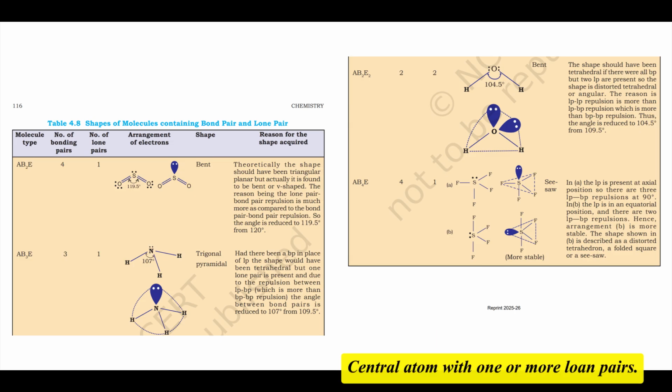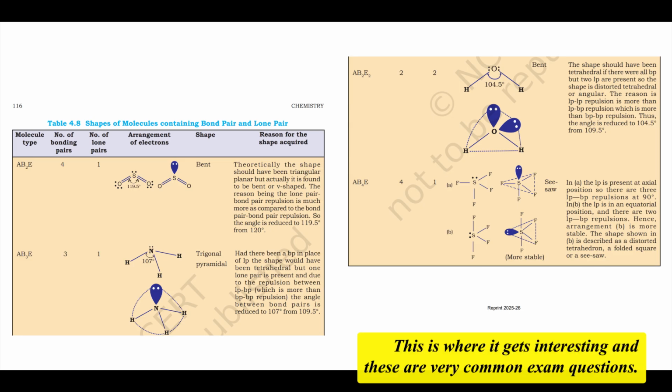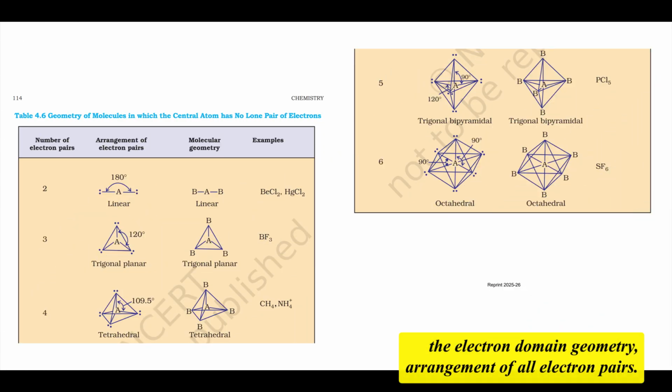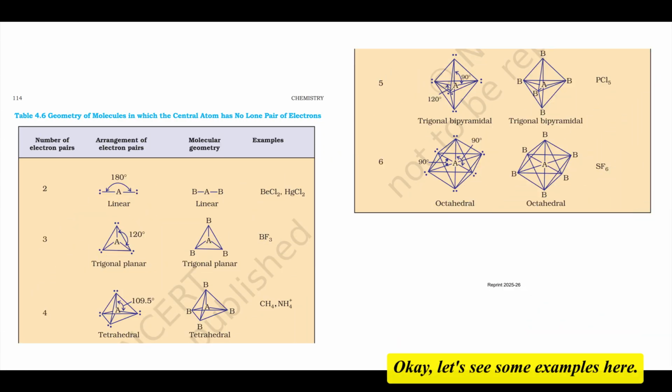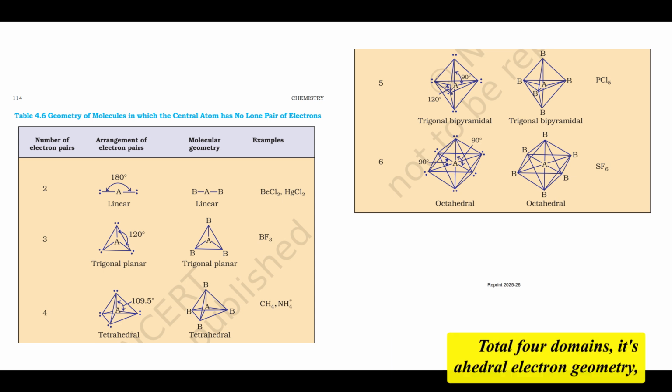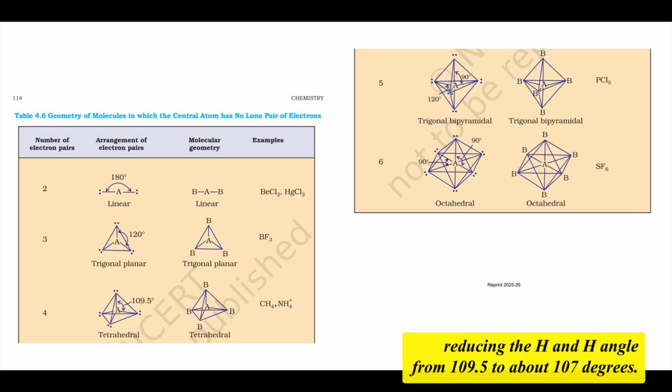Central atom with 1 or more lone pairs. This is where it gets interesting, and these are very common exam questions. The molecular shape, the arrangement of atoms only, is different from the electron domain geometry, the arrangement of all electron pairs. Okay, let's see some examples here. Let's take molecules based on 4 electron domains, like methane. Ammonia, type AB3E, 3 bonding pairs, 1 lone pair. Total 4 domains, tetrahedral electron geometry, but the molecular shape is trigonal pyramidal. Why? The LP-BP repulsion is stronger than BP-BP, which pushes the bonding pairs closer, reducing the H-N-H angle from 109.5 to about 107 degrees.